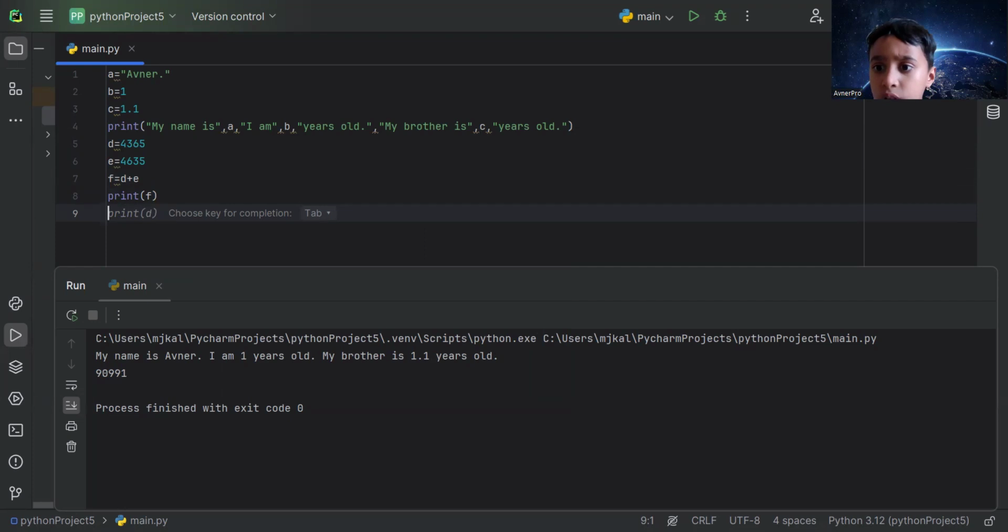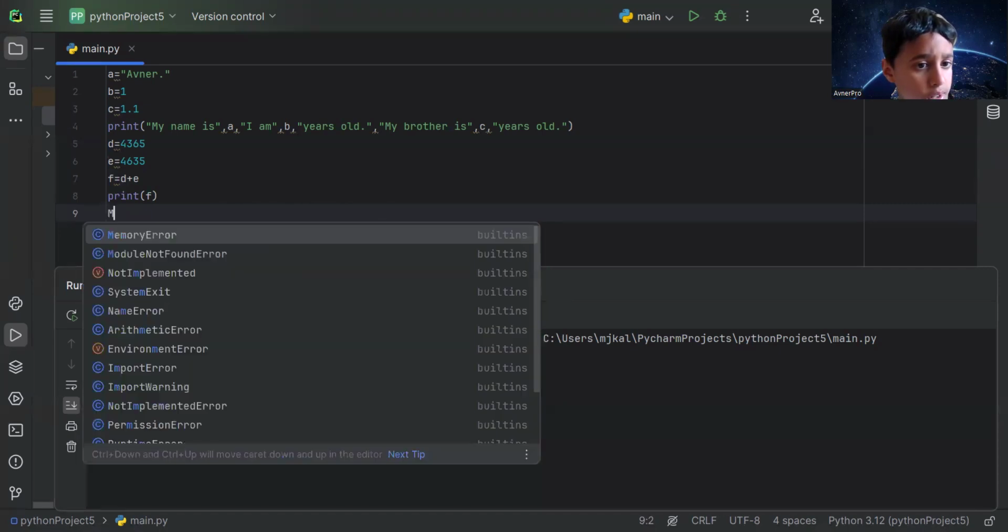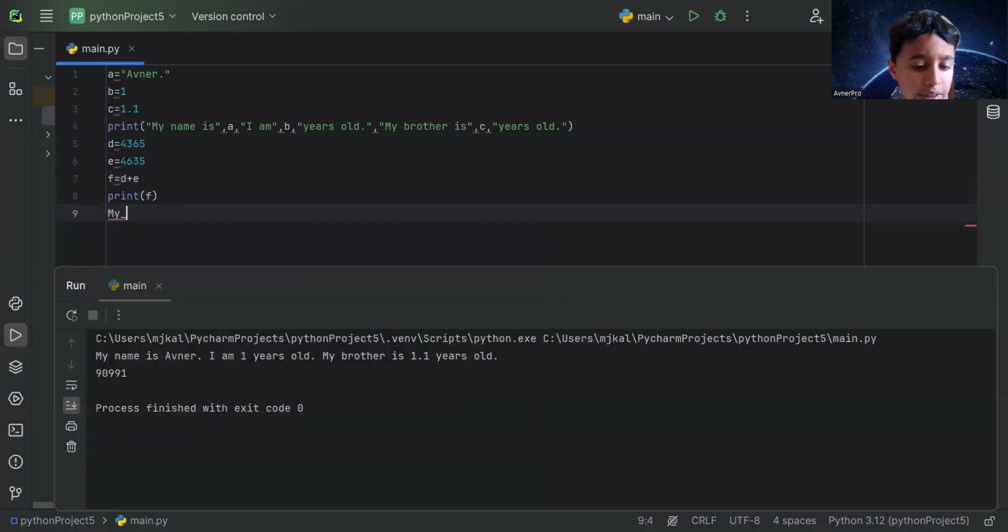So what's your dream? So let's make an appropriate variable. So I'm going to write my dream, equals, okay?